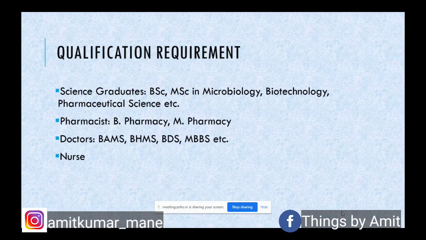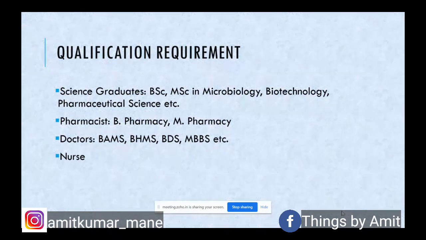But over a period of time, we realized that there is a lot of potential within pharmacovigilance, and we have the required qualifications within science graduates also. We have that maturity, we have that understanding. Within pharmacists, bachelors also have that understanding, plus alternate medicine doctors, plus nurses. Our curriculum is set in a way that we at least have the basic